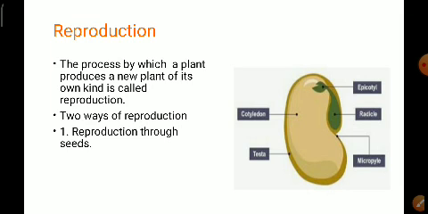Now all the seeds that are dropped in the soil do not grow into a new plant, children, because most of them die due to unfavorable conditions. Only those seeds which get favorable conditions like appropriate air, water, soil, and proper temperature grow into a new plant. So this is about the reproduction through seeds.